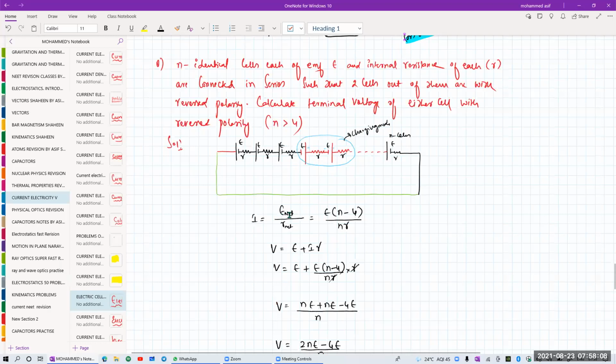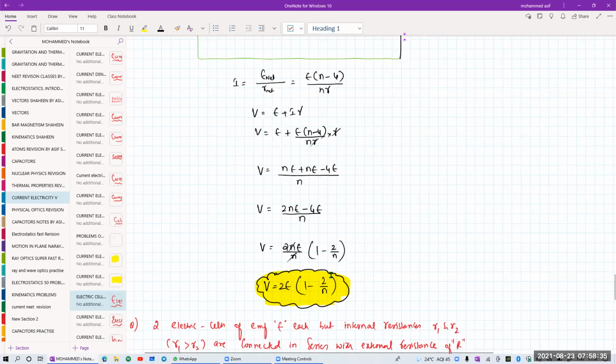So I will be equal to E net by R net. So E net is equal to n minus 4 E. Okay, because n value is telling that greater than 4. So E into n minus 4 divided by R net is n into r. So V is equal to E plus of your I r. Why? Because for the charging mode, the potential will be V is equal to E plus of your I into r. So V is equal to E plus I value, already got E into n minus 4 divided by n into r. So simplify it, we are getting the potential for that.